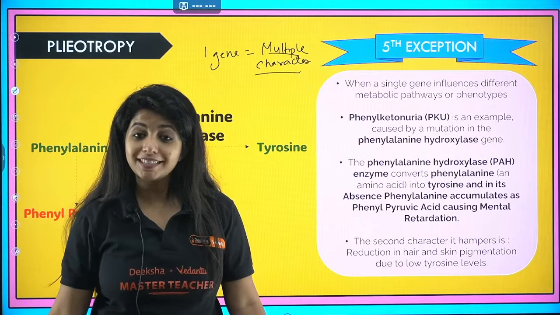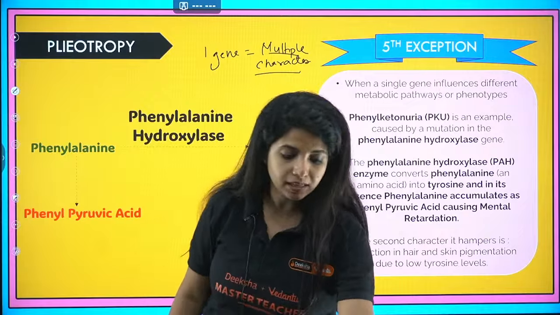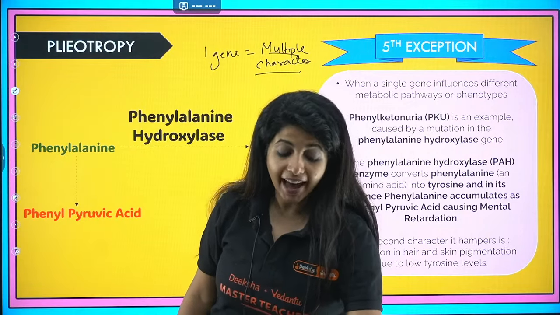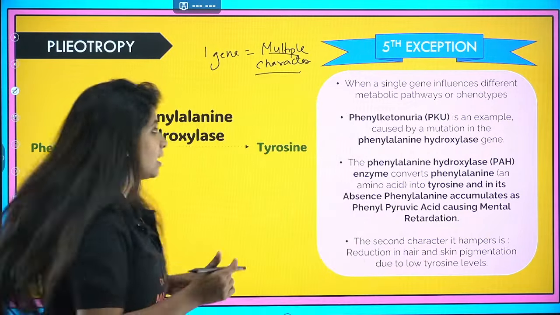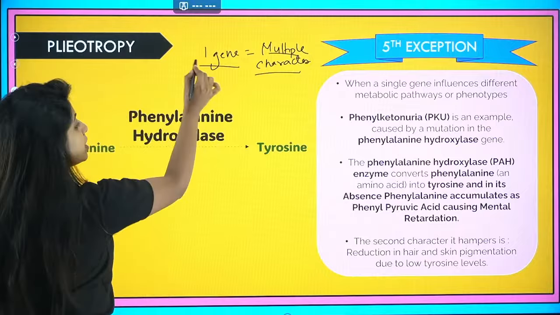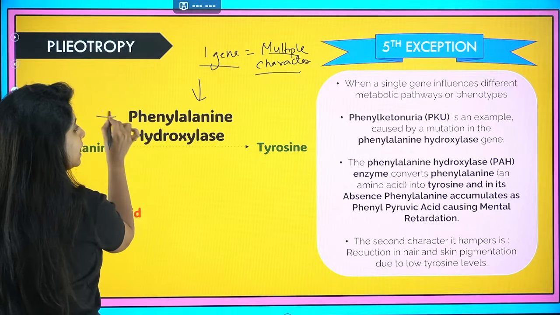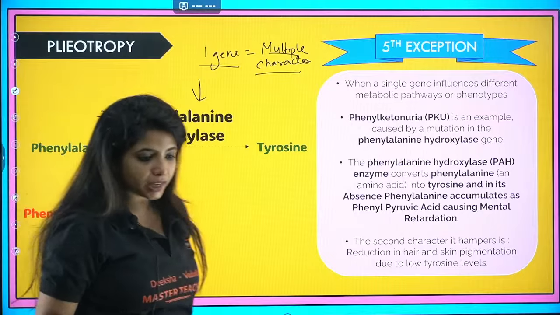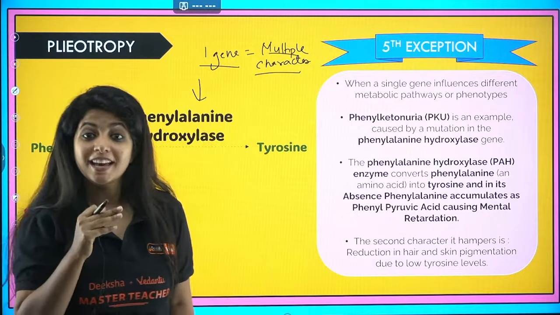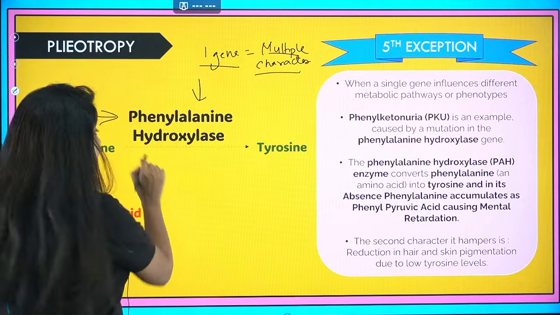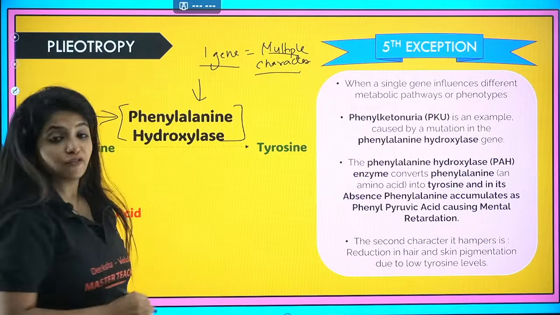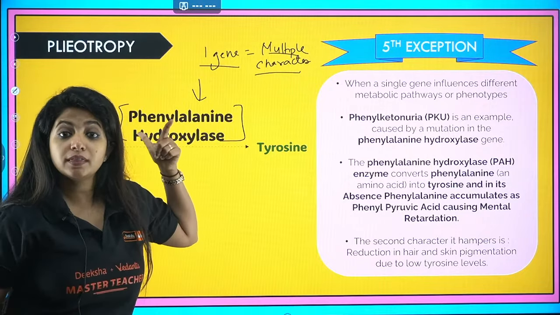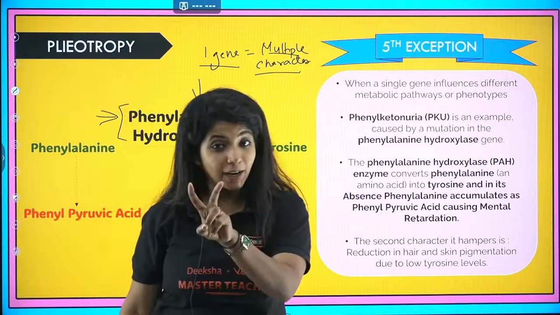You might have heard about this disease. It's a genetic disorder. And basically, what exactly happens in this? One gene, the gene coding for the enzyme phenylalanine hydroxylase, is going to be affected. The enzyme is not going to be produced. And when this is not produced, two things are going to happen.